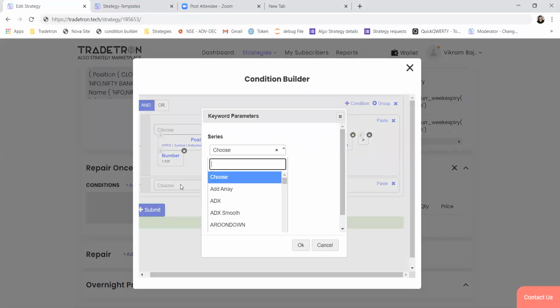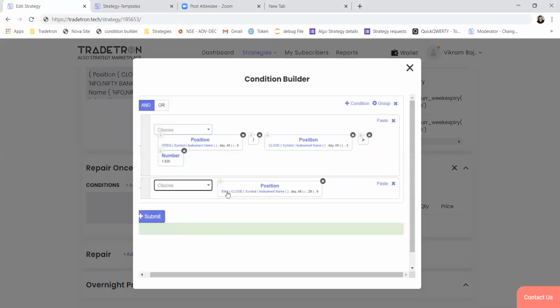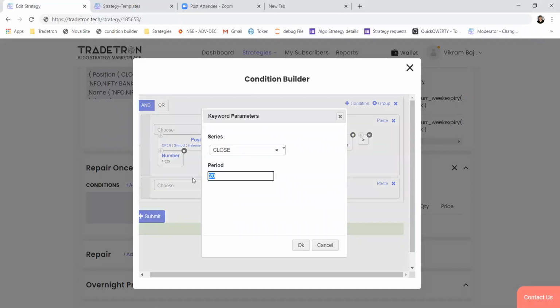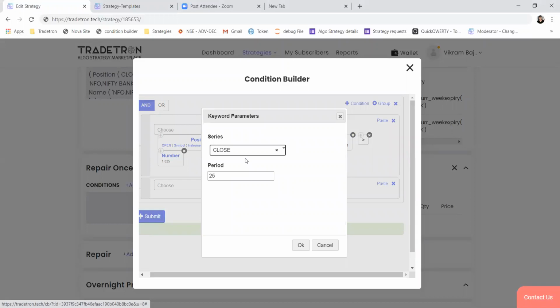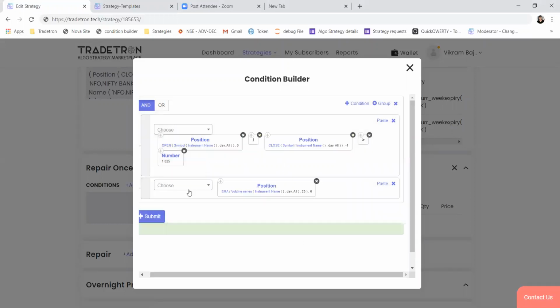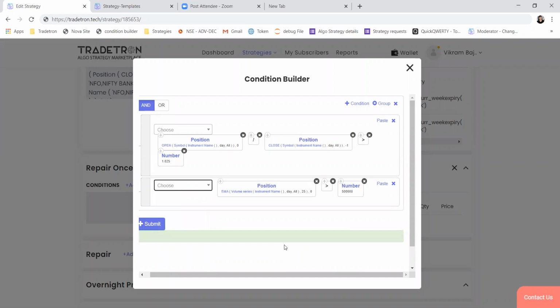So in the position EMA, you can write the period, let's say 25 days, and instead of close, you can use volume. And you can compare this with any number. So this should be greater than 5 lakhs, and this will become your condition.